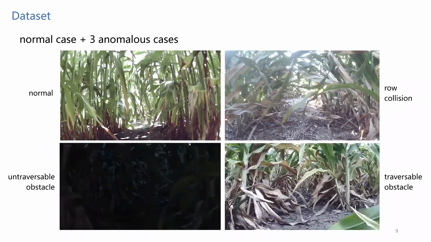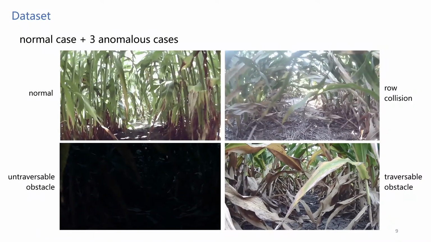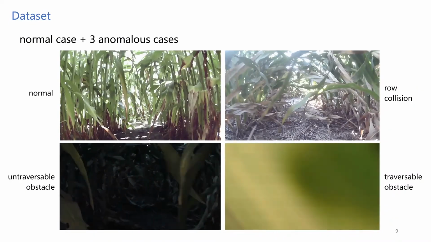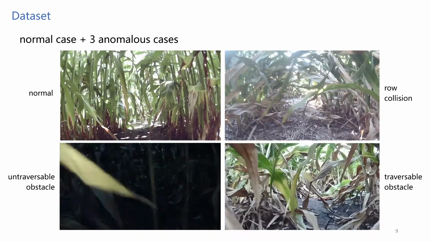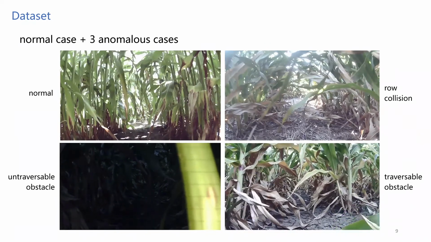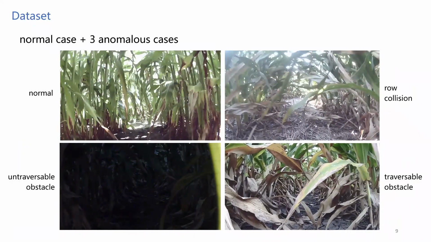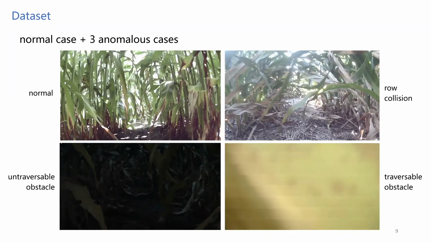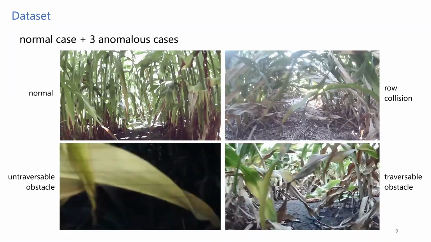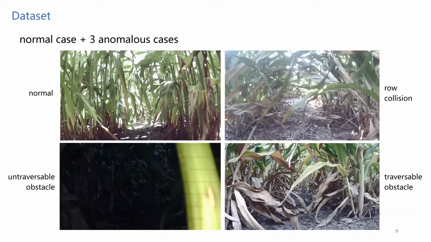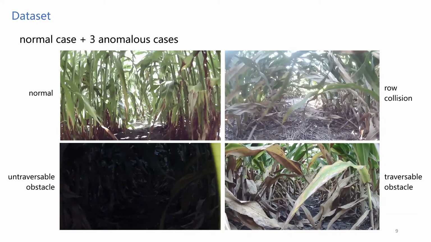Such untraversable obstacles typically have a larger size than the robot and are rooted in the ground, making the robot unable to traverse. On the bottom right, the robot significantly slowed down and stopped in front of a lodged plant. However, with a larger motor torque, the robot would have been able to run over such traversable obstacles.